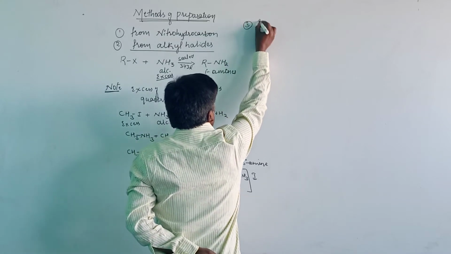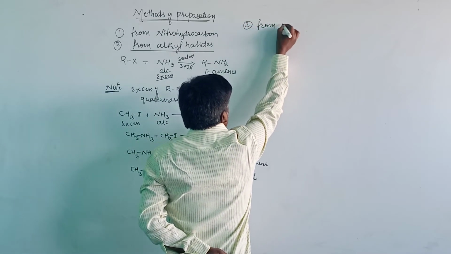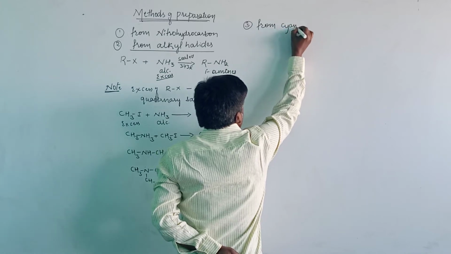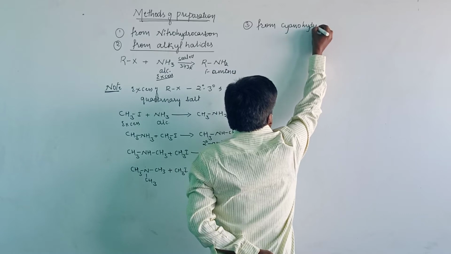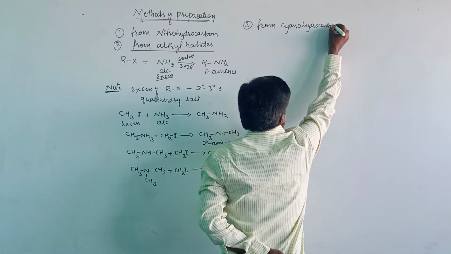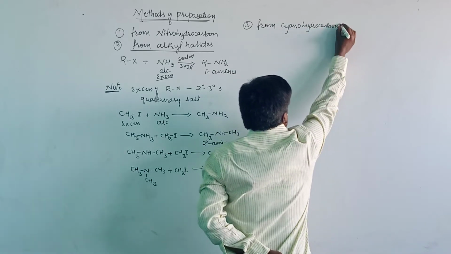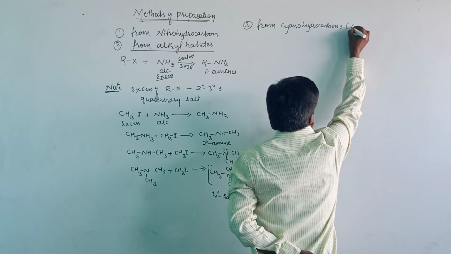Then let us see the third method, from cyanohydrocarbons. The cyanohydrocarbons are also known as nitriles.